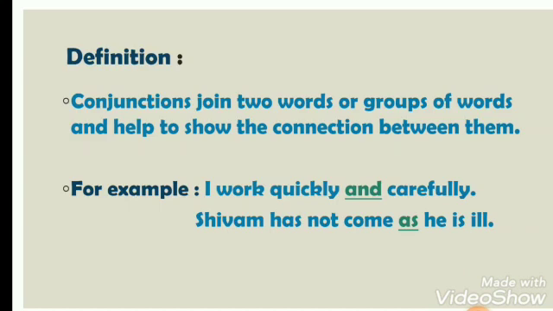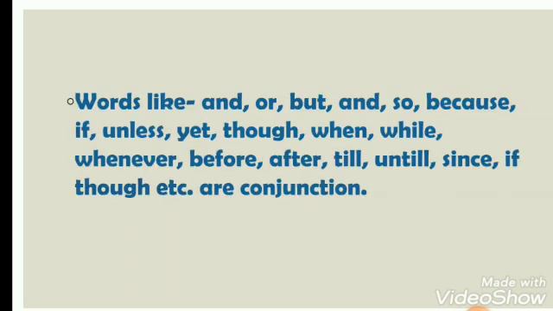For example, I work quickly and carefully. Here, and is a conjunction because it is joining two words, that is quickly and carefully. Second example, Shivam has not come as he is ill. So as is a conjunction. Words like and, or, but, so, because, if, unless, yet, though, when, while, whenever, before, after, till, until, since, etc. are conjunctions.